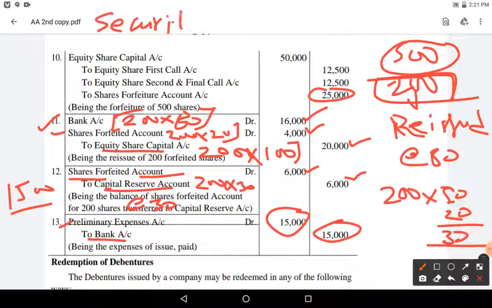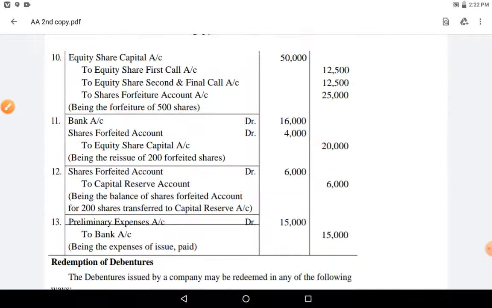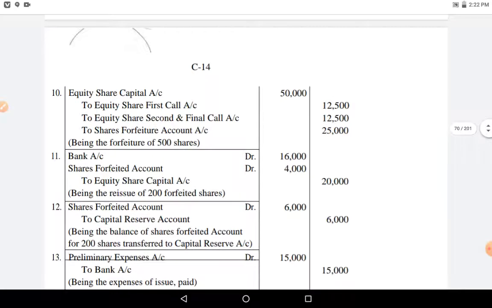He didn't do it, we can do that also, so that you can tell that you are having more knowledge. Securities premium account debit to preliminary expenses account. Okay, securities premium account debit to preliminary expenses account. Oh, it all went away. I'll do one thing, I'll write it again.